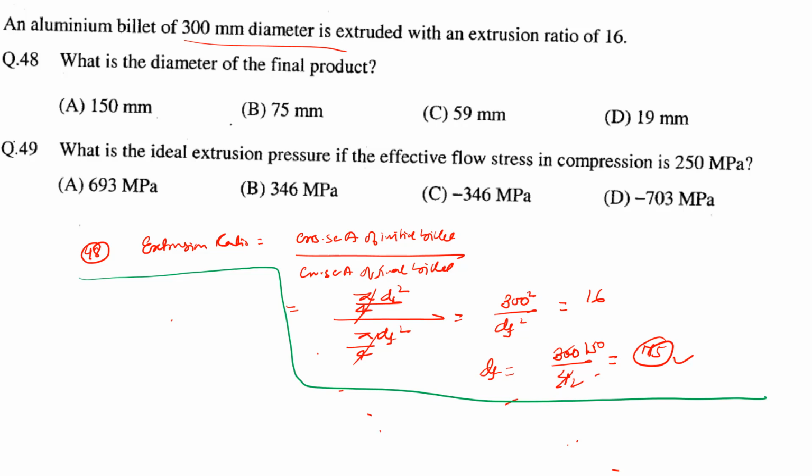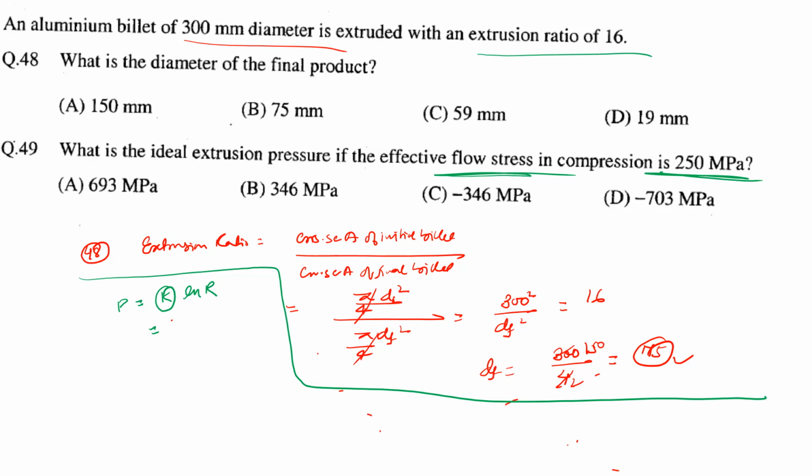So guys, we know that the extrusion pressure is equal to some constant K into ln R. R is the reduction ratio, or you can also call it the extrusion ratio. This K is nothing but the flow stress value in the case of extrusion.